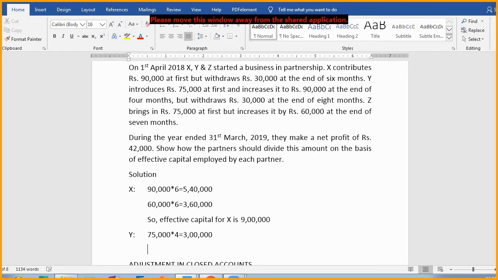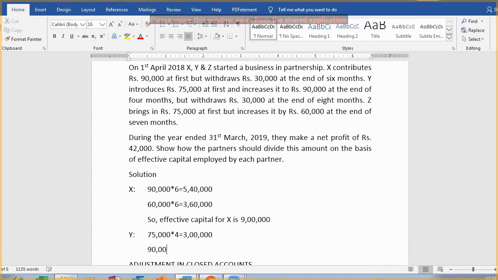Right? Now after that, the question says it increases it to 90,000 at the end of 4 months, so again for the next 4 months we are sure 90,000 will be there, means 3,60,000 rupees.